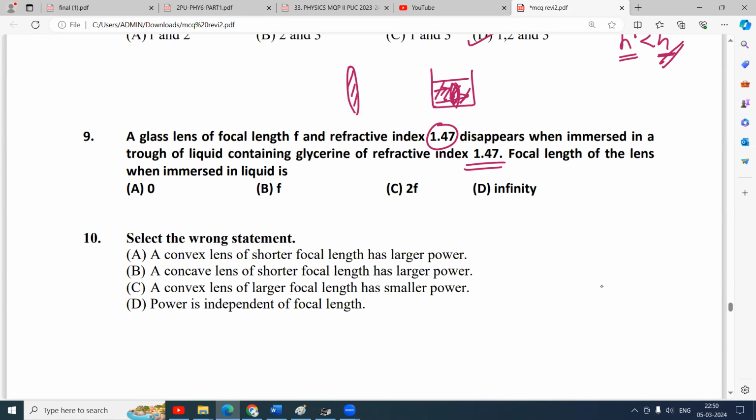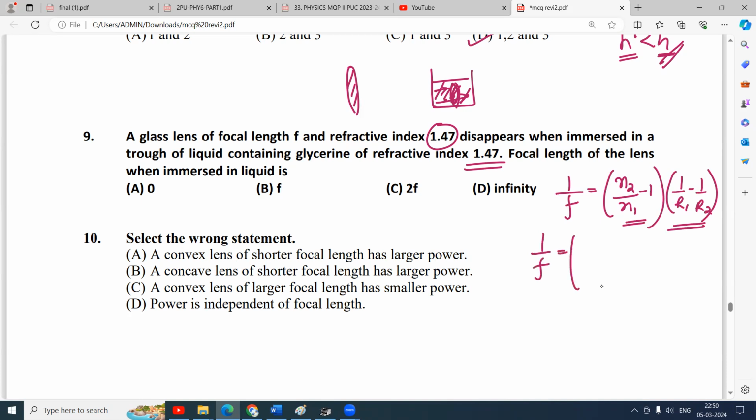Now you know the formula. 1 by f is equal to refractive index of the lens by refractive index of the surrounding medium minus 1, into 1 by R1 minus 1 by R2. Nothing happens to these two. But here is the magic. Refractive index of the lens and surrounding medium are the same. So it becomes 1 minus 1, which is 0. So 1 by f is 0 and f is infinity. Focal length becomes infinity. This is the answer.